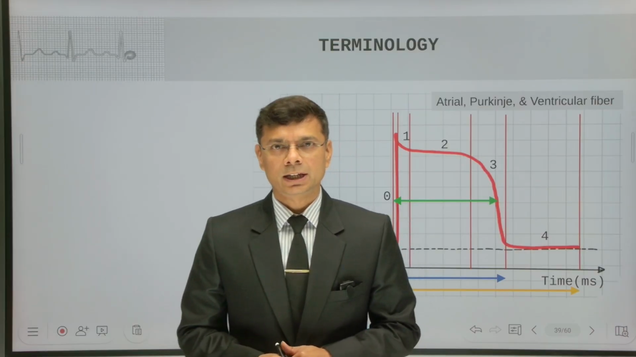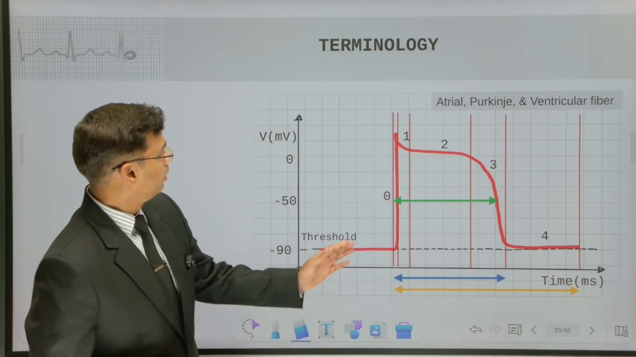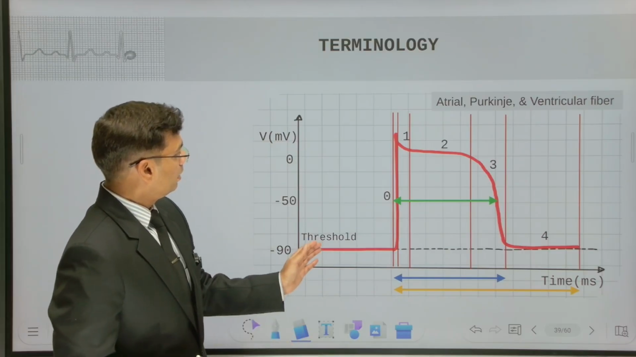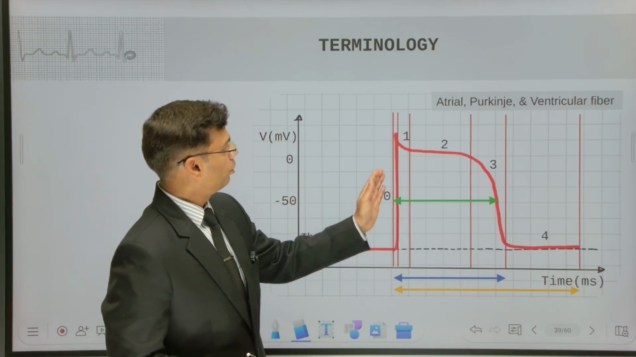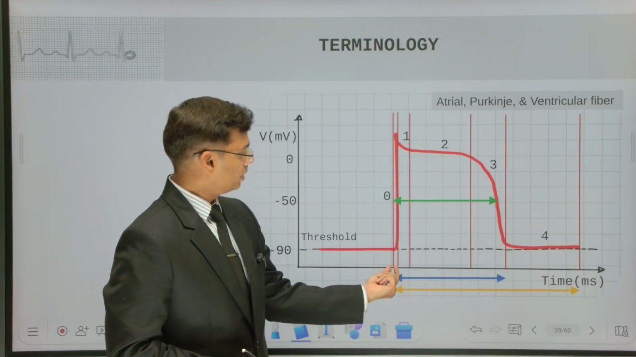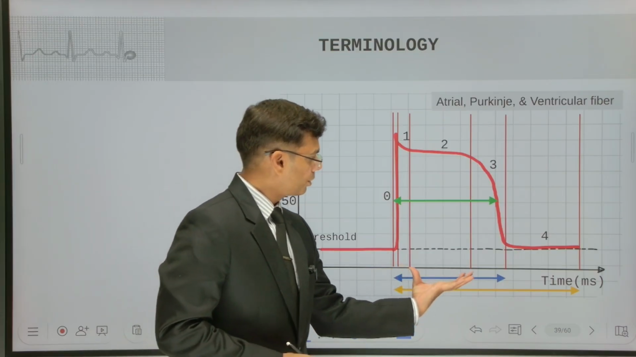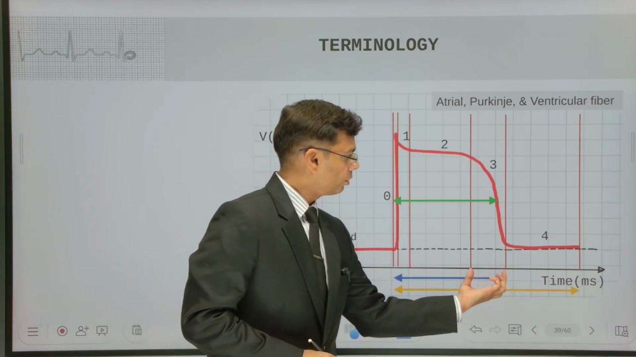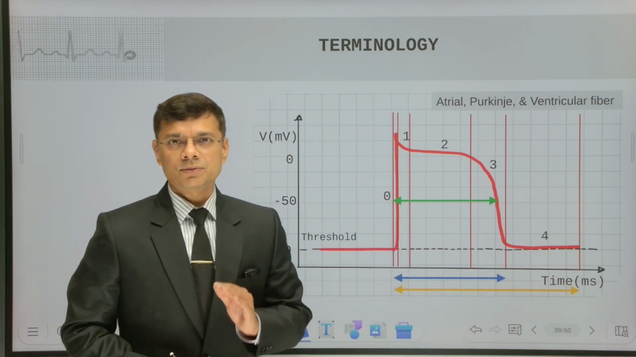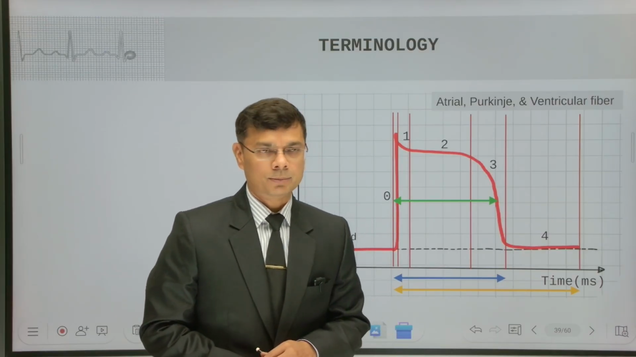Before talking about the dynamics of cardiac potential, let us focus on some terminologies. First of all, we will take cardiac potential. This is a fast cardiac potential. It has various phases: phase 0, phase 1, phase 2, phase 3, and phase 4. So, this is the duration of phase 0, this is the duration of phase 1, phase 2, phase 3, and phase 4. We already covered the names of these phases in chapter 4a.